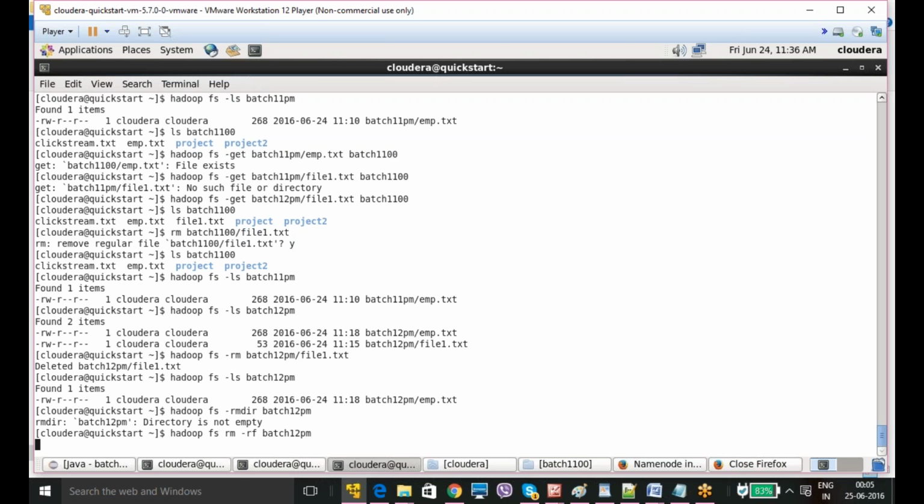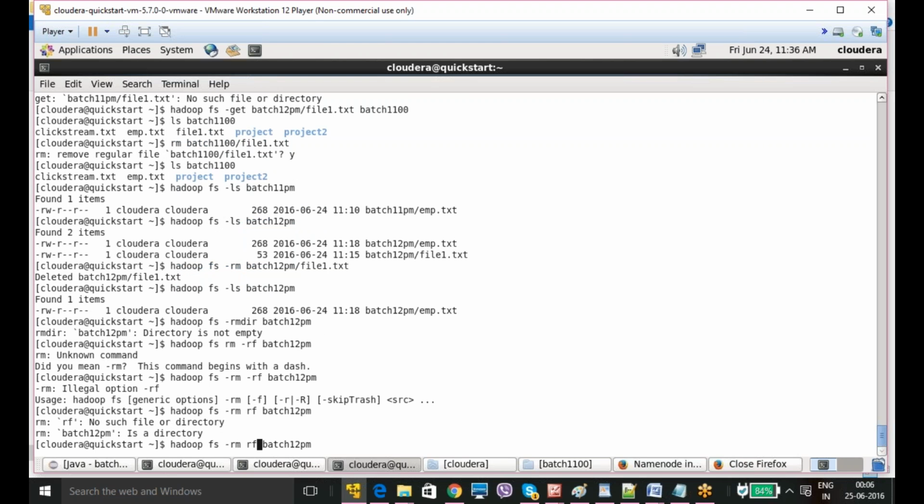That means we are forcefully deleting the directory. This is the command to delete the directory forcefully. If no data is there, rmdir is going to work. If some data is there, rmdir is not going to work. You need to forcefully delete.